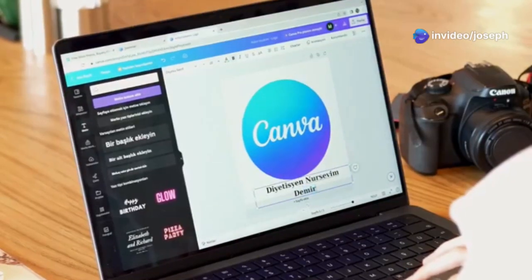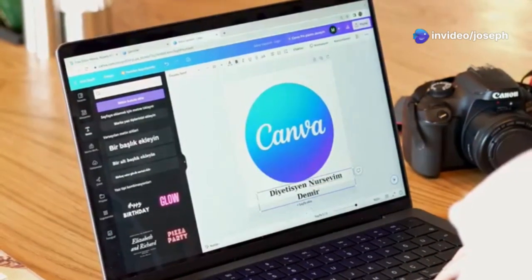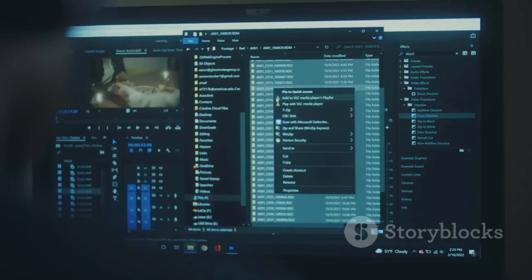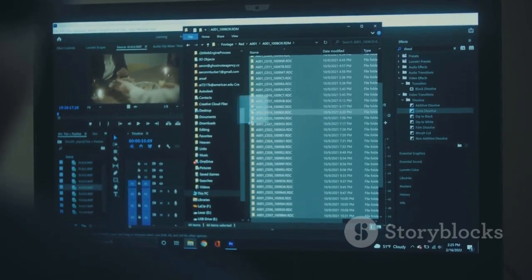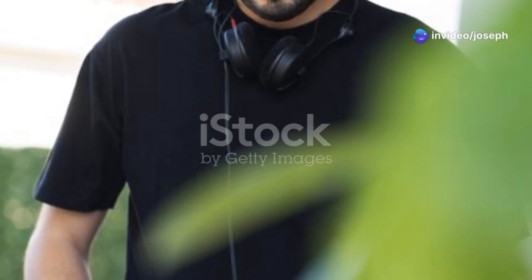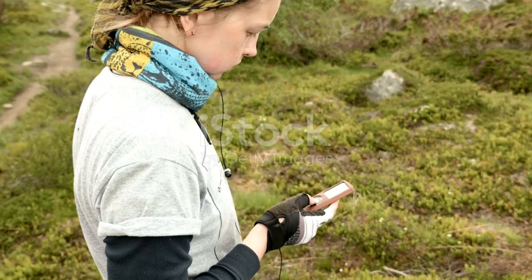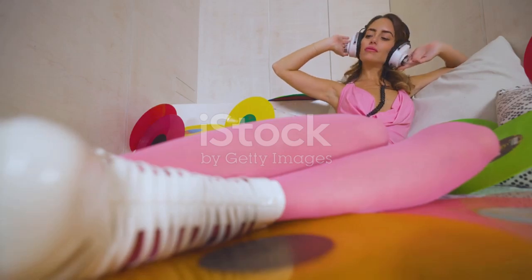Next, we'll use Canva, a design tool, to bring our riddles to life. Choose visually appealing backgrounds and fonts. Add animations to make your shorts more engaging. Don't forget a pointing animation to highlight the correct answer. Music adds another layer of engagement. Select royalty-free music to avoid copyright issues. There are many websites offering free music options. Choose music that fits the tone of your shorts.